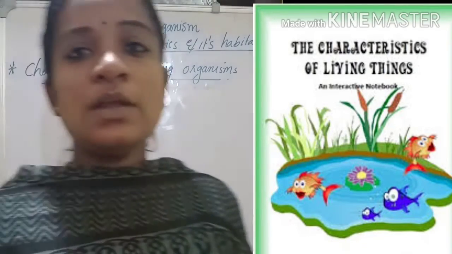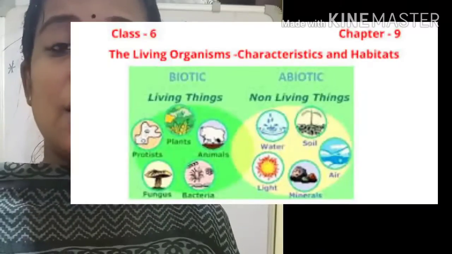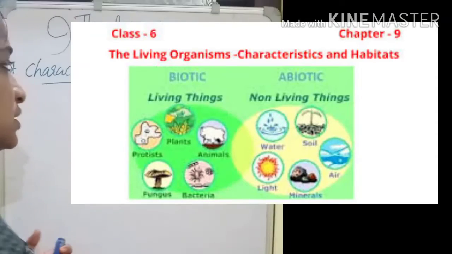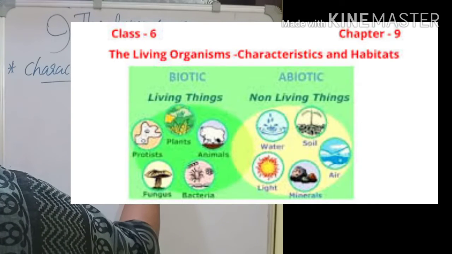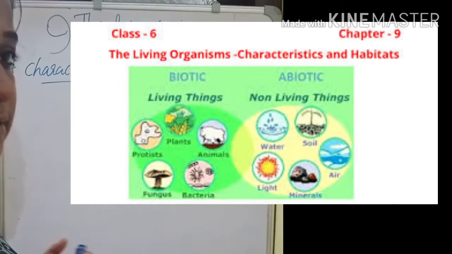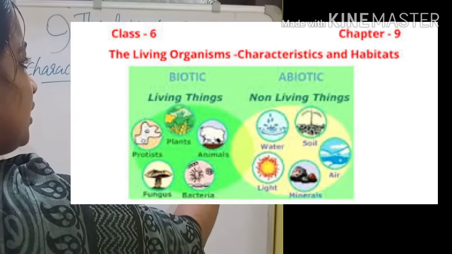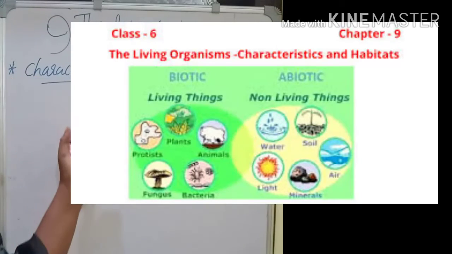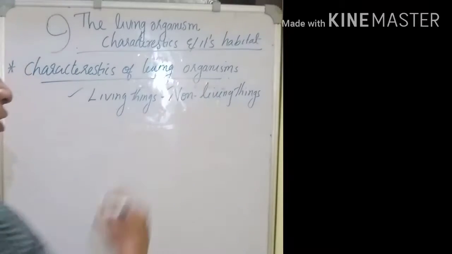When we look around, we can observe so many things, right? Which type of things can we see? We can see living things as well as non-living things. So when we look around, we can observe living things and non-living things.